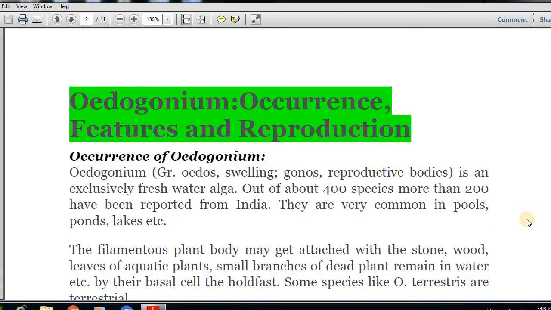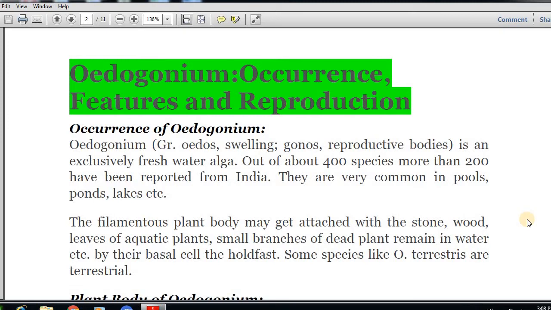So let me discuss the occurrence of Oedogonium first of all. The word Oedogonium originated from two Greek words. One is oidos, which means swelling, and the second was gonos, which means reproductive bodies. Oedogonium is one type of freshwater alga. Out of about 400 species, more than 200 have been reported from India.